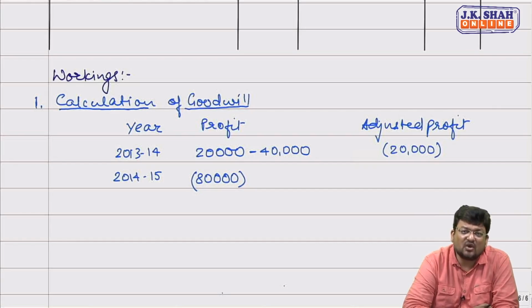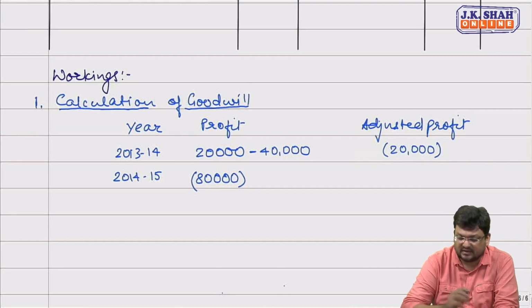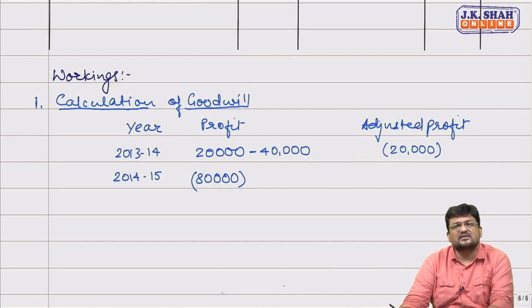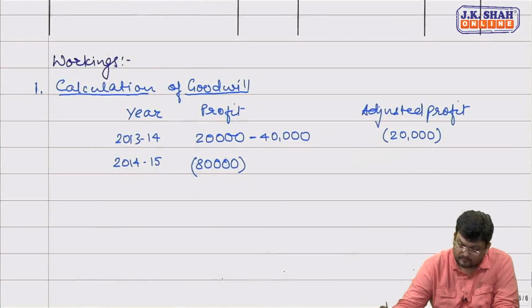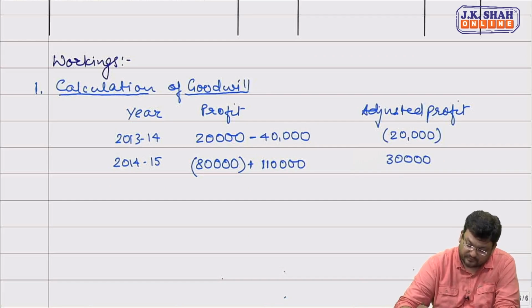Since again a non-recurring expense got included in our profit, we need to exclude it. Since this non-recurring expense is being deducted from our profit, we will add back 1,10,000. So before this voluntary retirement compensation, our profit would be 30,000.